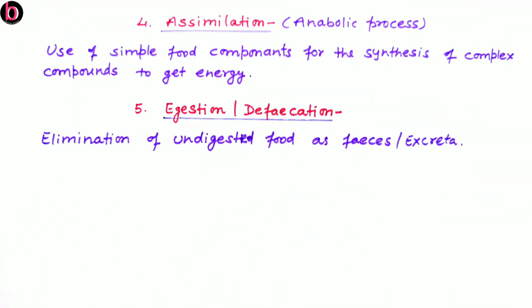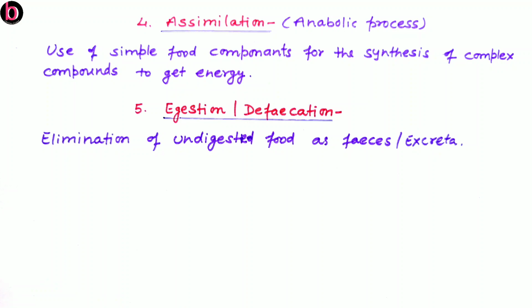The fourth step of animal nutrition is assimilation. So when digested food material is absorbed by blood, this reaches every cell of our body, then by blood this is supplied to the individual cells' cytoplasm, and here there is participation of that food material in the process of cellular respiration.